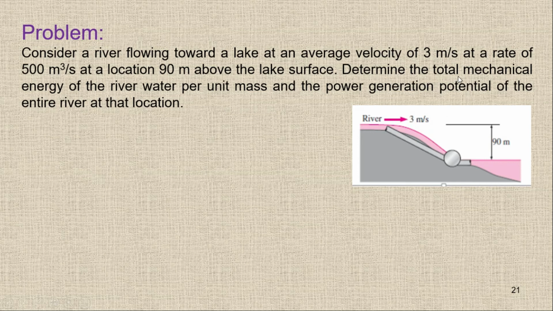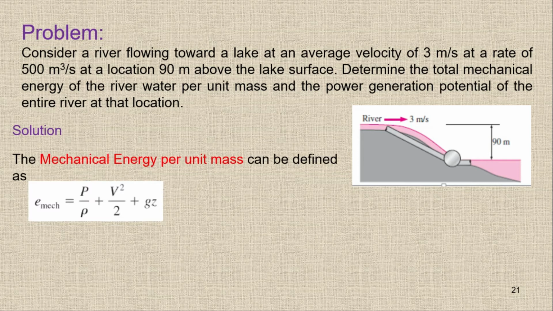In this question we have to find the total mechanical energy per unit mass. So it means we have to find the e mechanical, the small one, and the formula for e mechanical is this one. We have e mechanical, which is P upon rho, the pressure upon rho, plus V square upon 2 plus gz. And you can see there is no information given about the pressure, so I'm not using it. I'm just simply neglecting the P upon rho value, which is the flow energy. I'll use only the velocity value or kinetic energy and the z value or the potential energy.